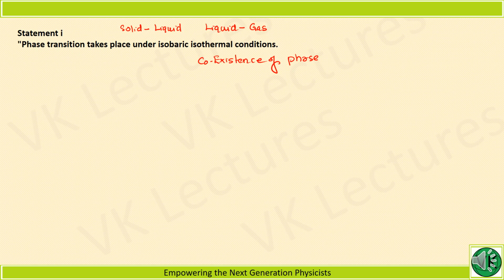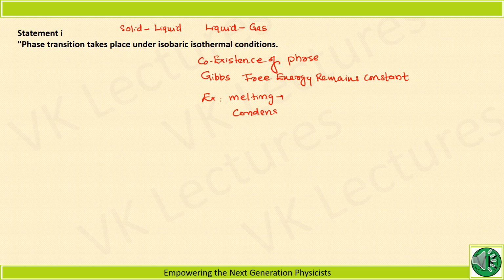Okay, now for that, Gibbs free energy remains constant. This is what happens in phase transition, where Gibbs free energy will be constant. Some examples we can take: melting, which means from solid to liquid, or condensation, this is from vapor to liquid.